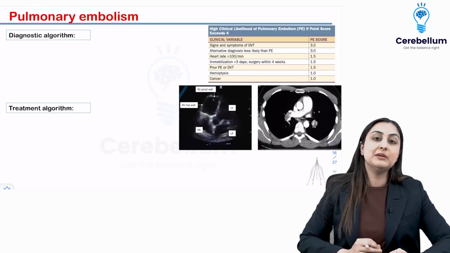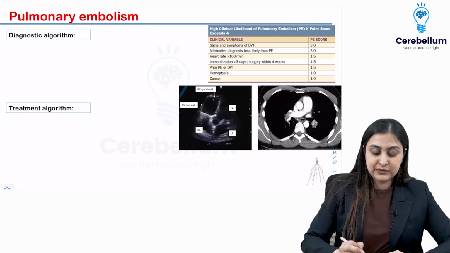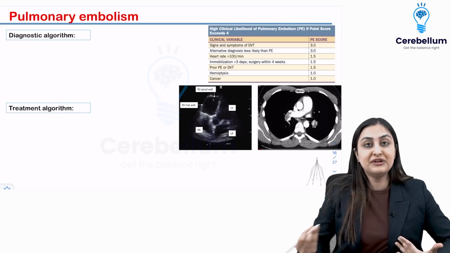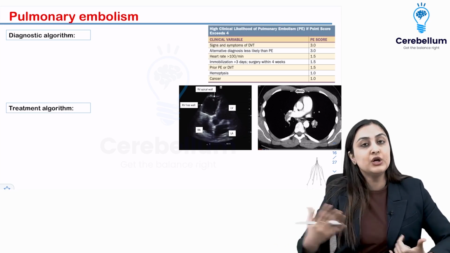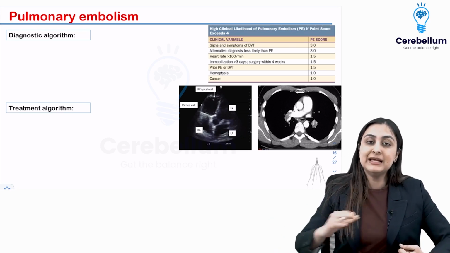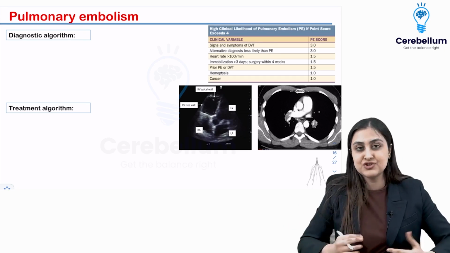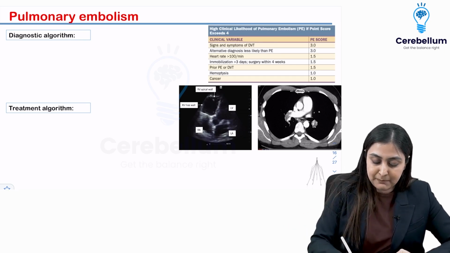Now let's talk about pulmonary embolism. Here frequently they'll give you some sort of history of DVT, such as the patient being on OCPs, or having a long haul flight where you have been immobilized for a long time, or a fracture. So one of the three parts of the Virchow's triad is going to be given to you.